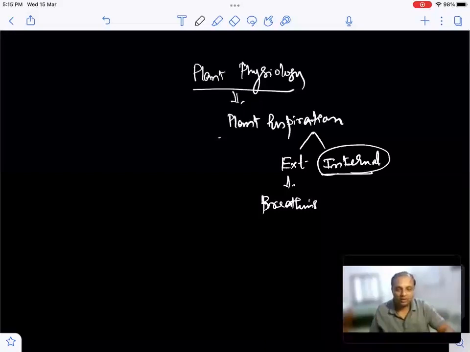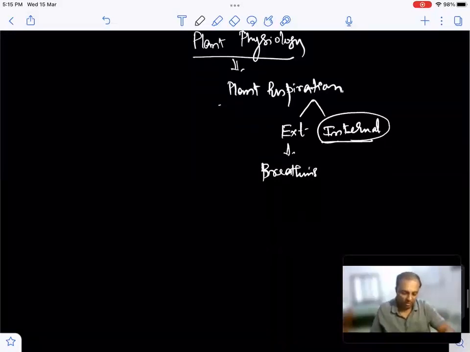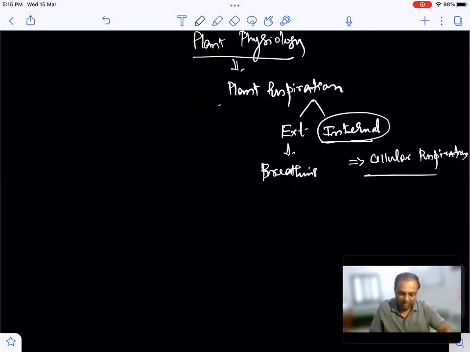So what is internal respiration? It is also otherwise called cellular respiration. Why? Because it happens inside a cell. It happens internally, not externally. Hence it is called either internal respiration or cellular respiration. You're getting it? Okay, so let's see what is going to happen here.